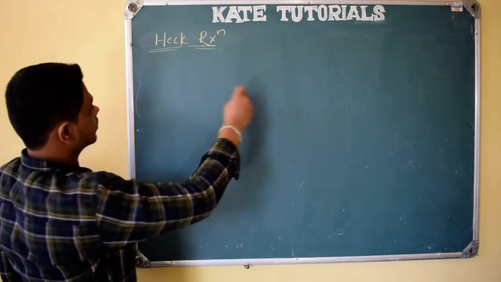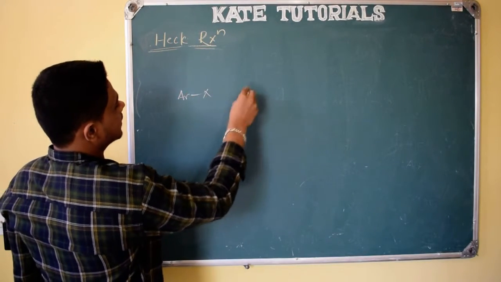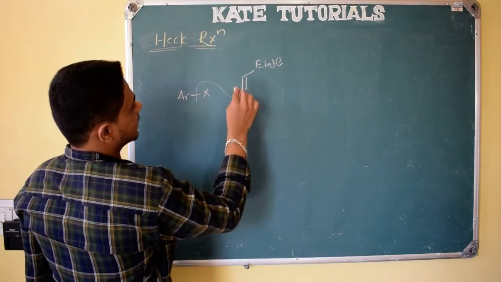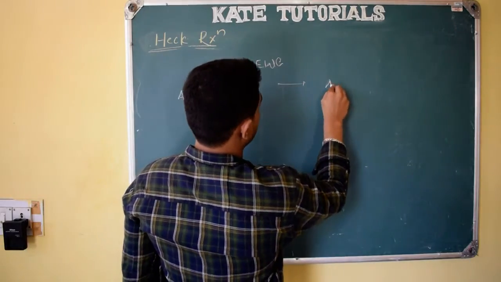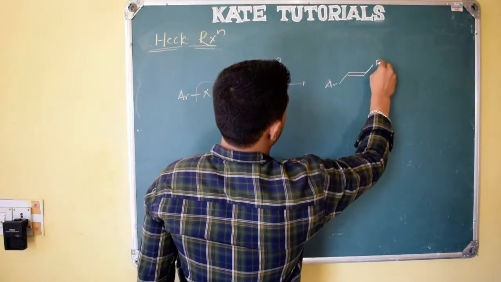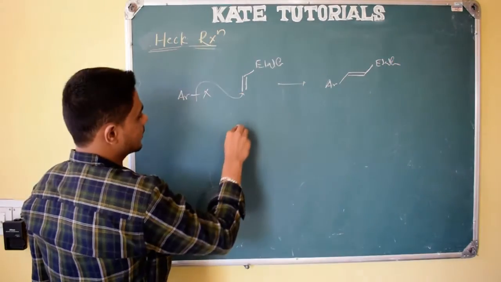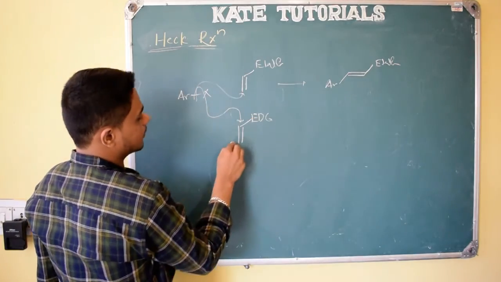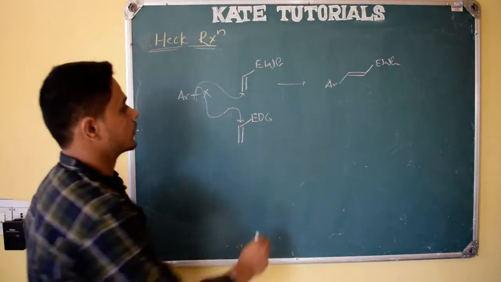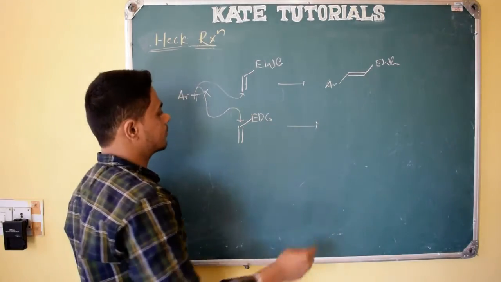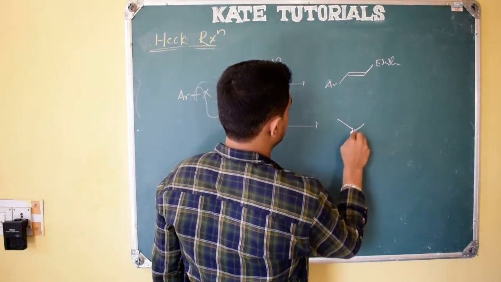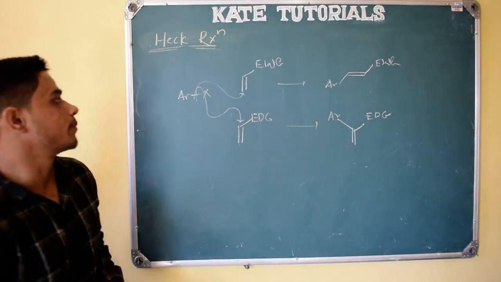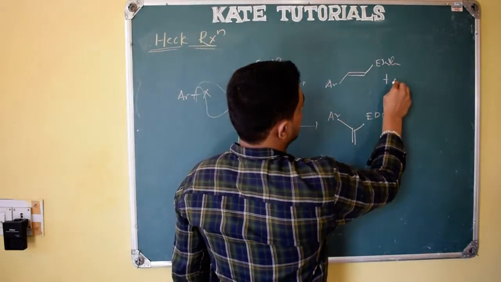right? So you understood, if ArX is there, and here an electron withdrawing group is there, aryl will attack here, right? So the product will be Ar, double bond, electron withdrawing group. For the same activated alkene, but with an electron donating group, the aryl will attack this carbon instead of this carbon. Why? Because it will be more electrophilic, and it will be catalyzed by palladium, and the product will be Ar and the electron donating group. So this you should remember, and here the addition will always be trans selective.